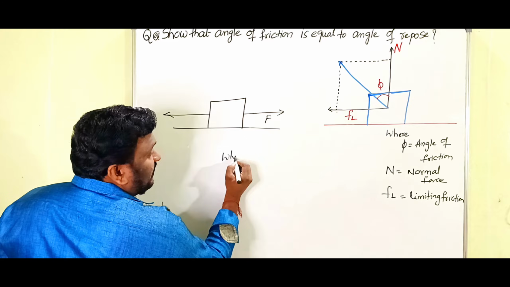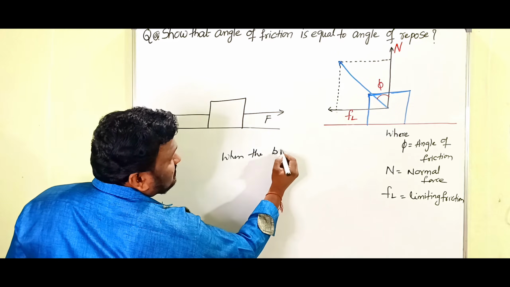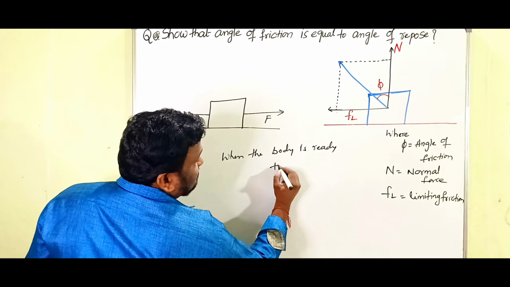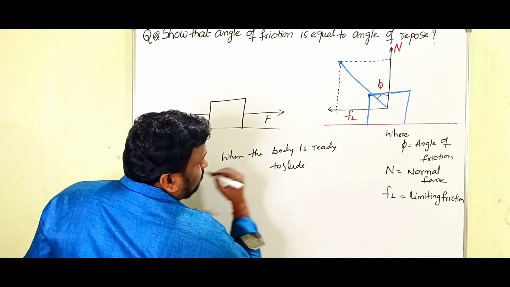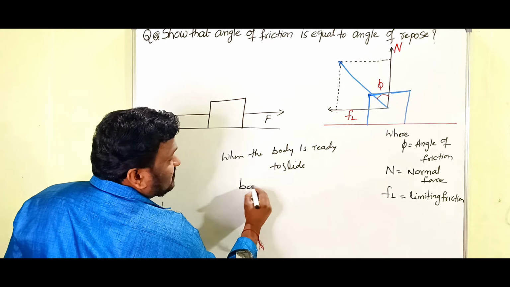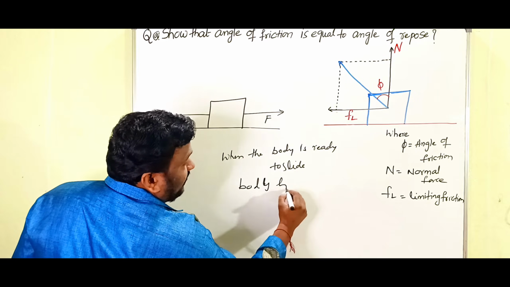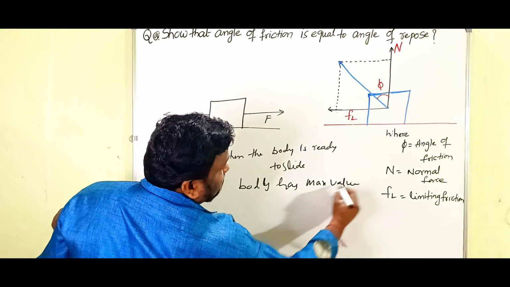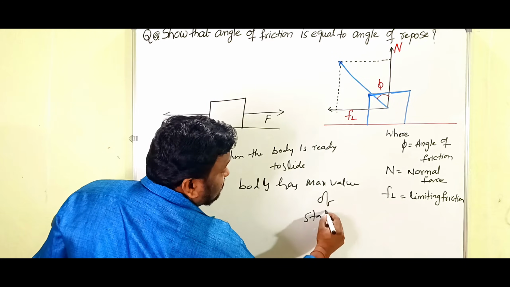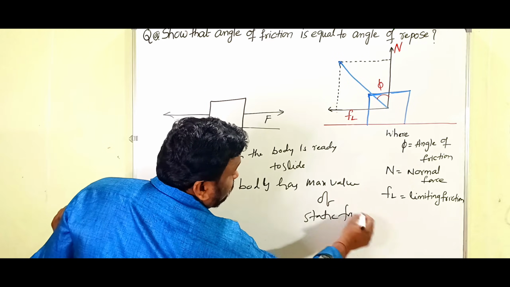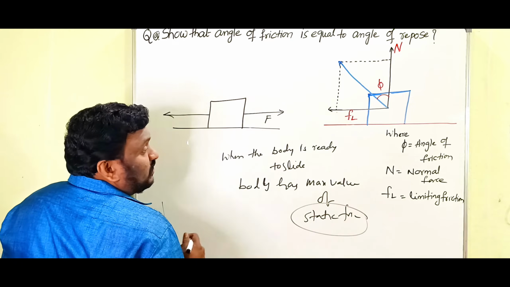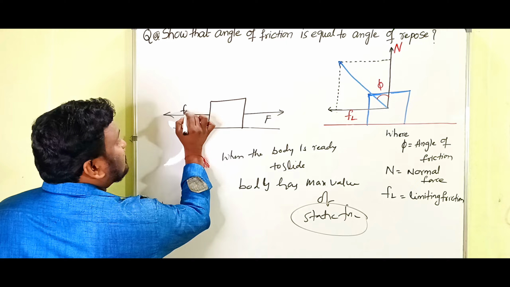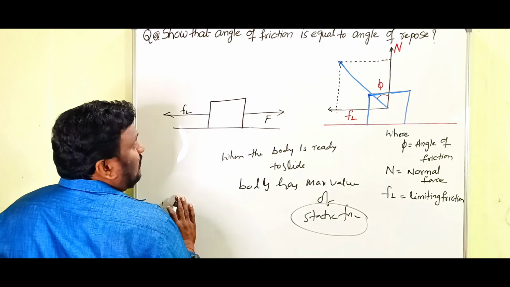When the body is ready to slide, it has the maximum value of static friction. The maximum value of static friction is what we call limiting friction. That's why I am showing this as the limiting friction FL.